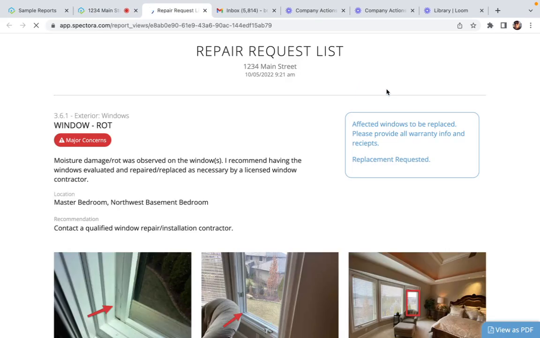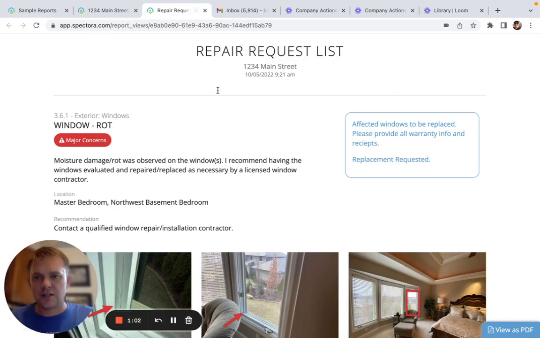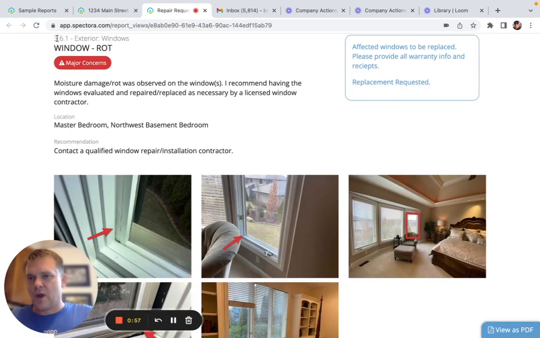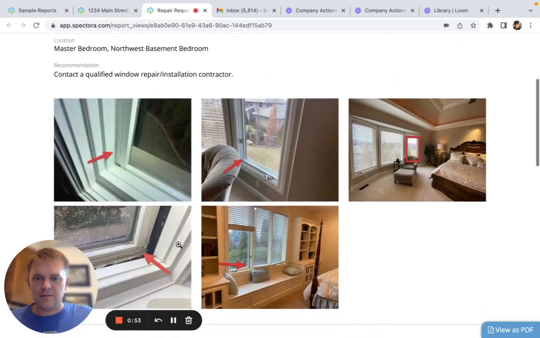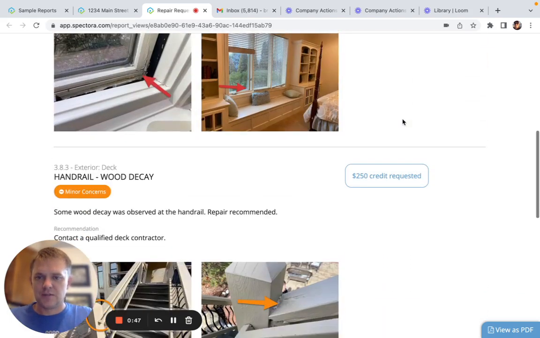At the end of the day, here's what your document is going to look like. Here's your name, your title, repair request list for your address. The window rot shows them where in the report this is located. It gives them the photos that we have, and then it says affected windows to be replaced. Please provide the warranty info and receipts.